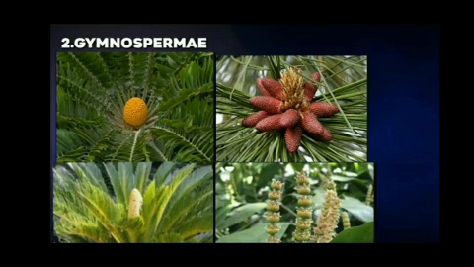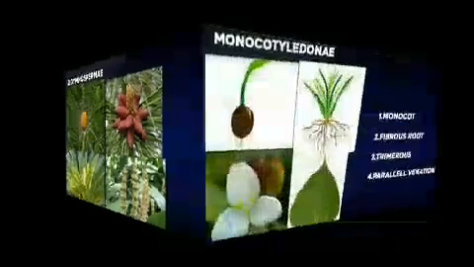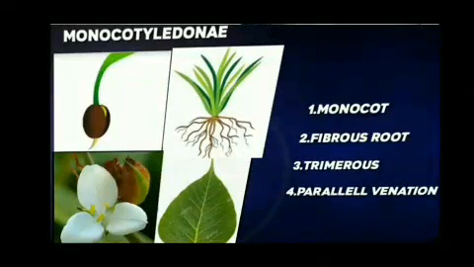So, gymnosperms have 3 families. They are Cycadaceae, Coniferae, Gnetaceae. The common examples of gymnosperms are the pinus plant, deodar, cycas, etc. Then the class 3 Monocotyledonae. In these Monocotyledonae, the seeds have a single cotyledon.